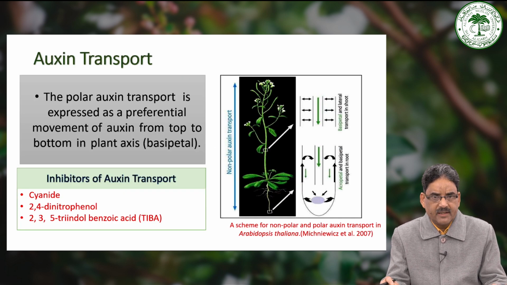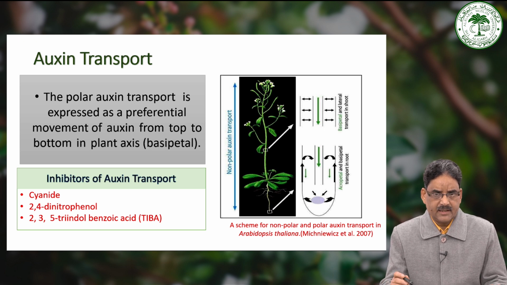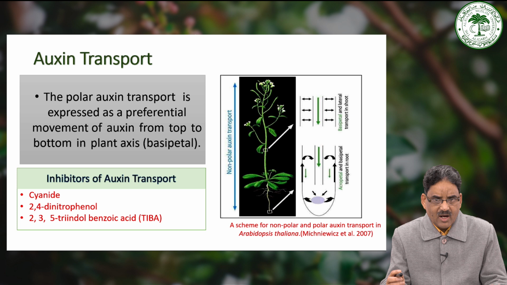So, we can look at a schematic diagram of nonpolar and polar auxin transport in Arabidopsis thaliana. Auxin is redistributed throughout all aerial and underground plant body through fast, that is nonpolar transport in phloem, which is marked by the blue arrows, and slow, that is cell to cell polar auxin transport, which is indicated by the green and black arrows.